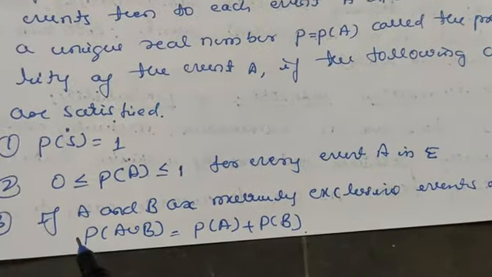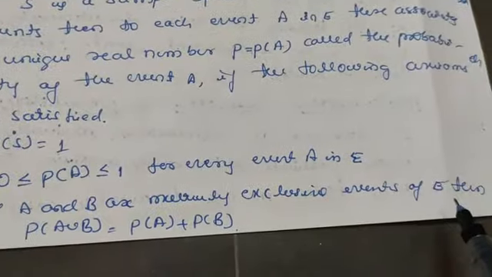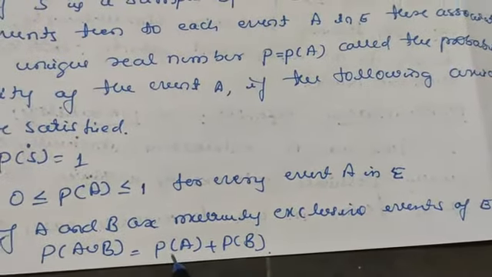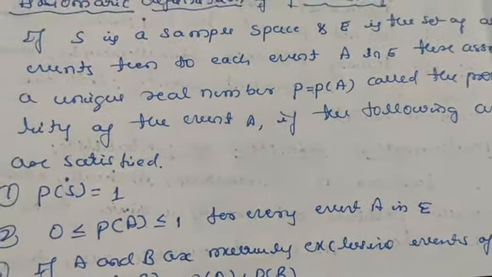And last one is, if A and B are mutually exclusive events of E, then P of A union B is equal to P of A plus P of B. So here we can have some different events, so there we have some different rules. Suppose if A and B are mutually exclusive events, then P of A intersection B is equal to 0.